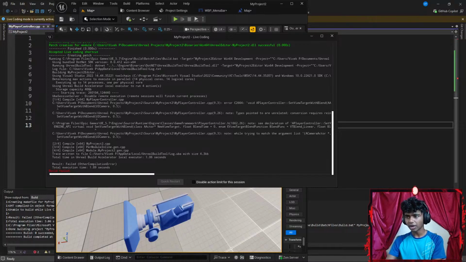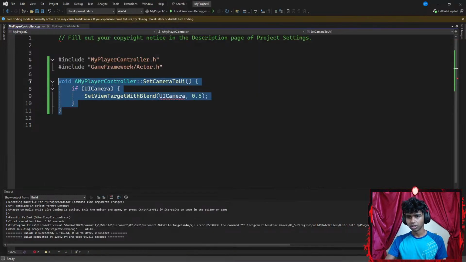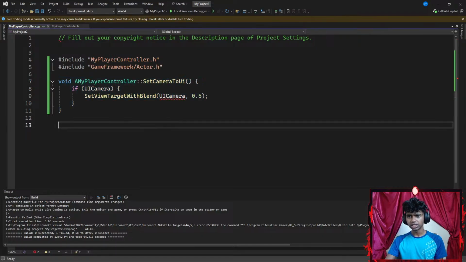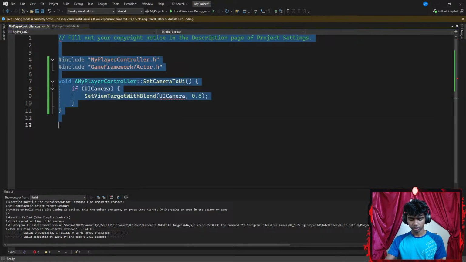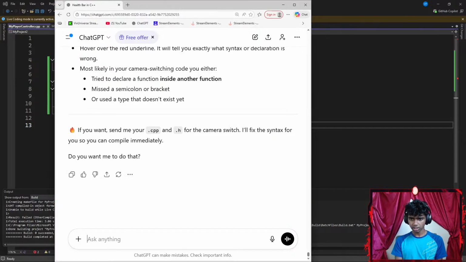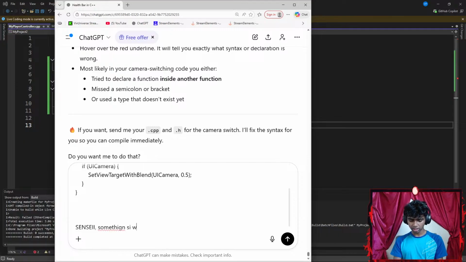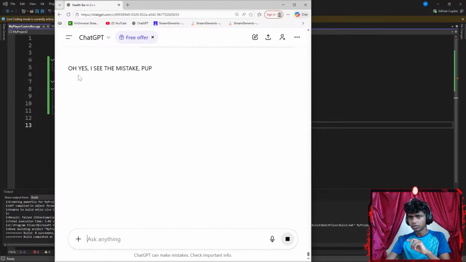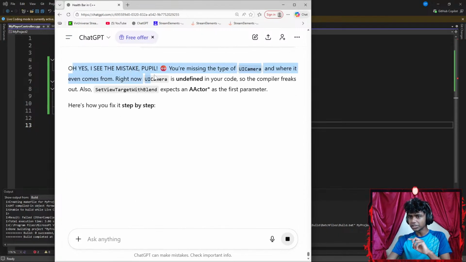It says my UI camera is wrong. It says this part is wrong. Okay, let's copy that. Wait, did I load the correct stuff? Let's go with Control A, Control C, copy that. Get Sensei/ChatGPT here. Let's go ahead and paste it. Let's say something is wrong in this block of code. Huh. Oh, you say, see the mistake.